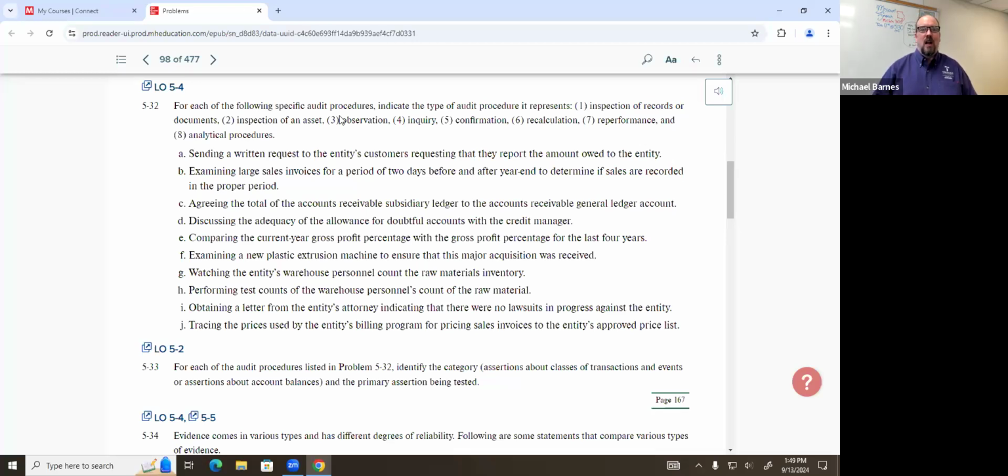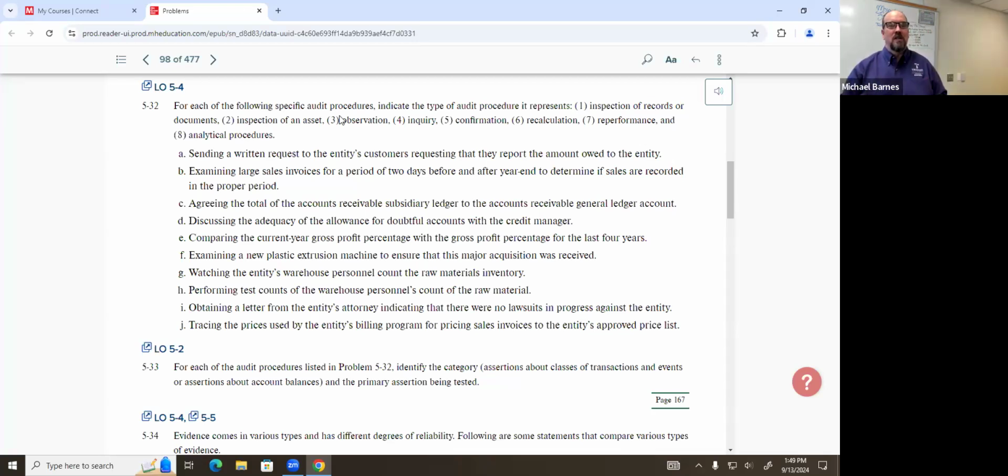And then the assertion here should be pretty straightforward, because in inspection of tangible assets, we only test one assertion. Which one is it? Existence, occurrence, yes. And does that make sense? Do we want to make sure that this big old asset actually exists? Probably so. All right, watching the entity's warehouse personnel count the raw materials inventory.